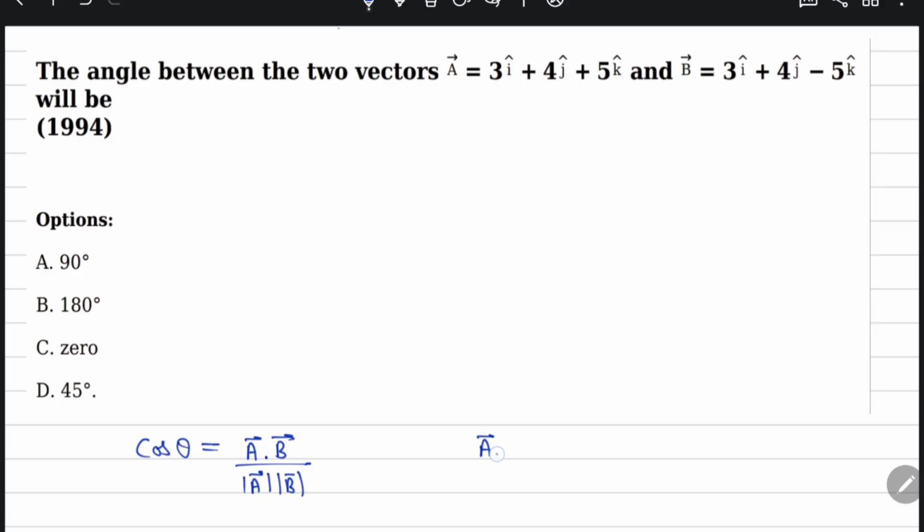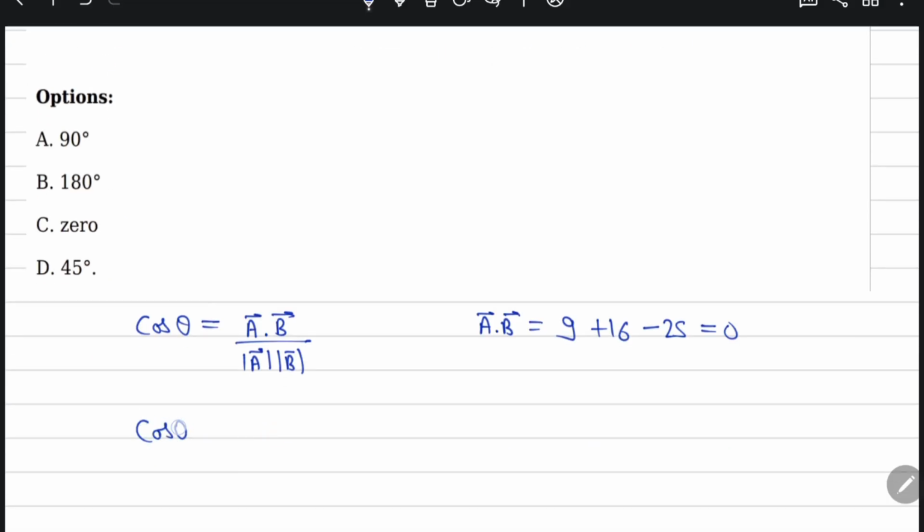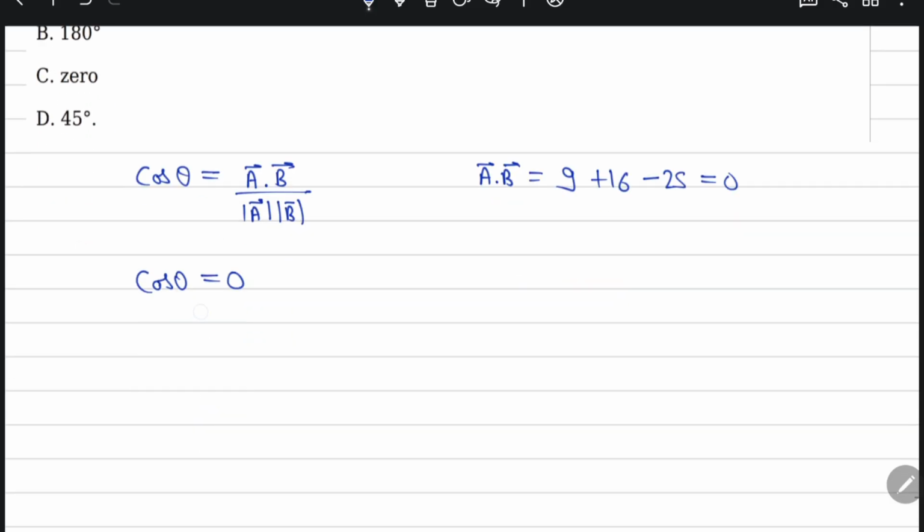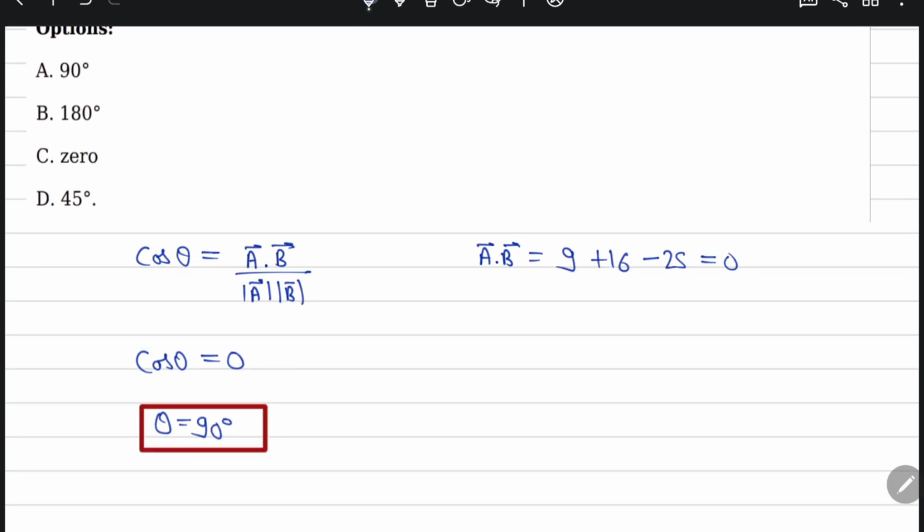If I find A vector dot B vector, the result is 9 plus 16 minus 25. So it automatically becomes 0, meaning cos theta is equal to 0. This is possible when theta is equal to 90 degrees. Understand? So which option is correct? The first option is correct.